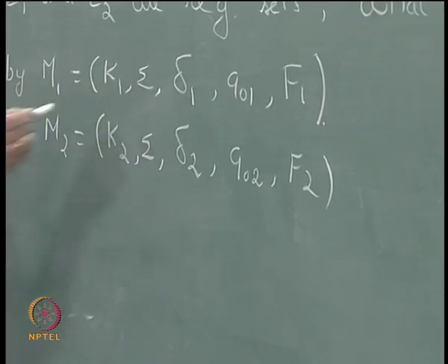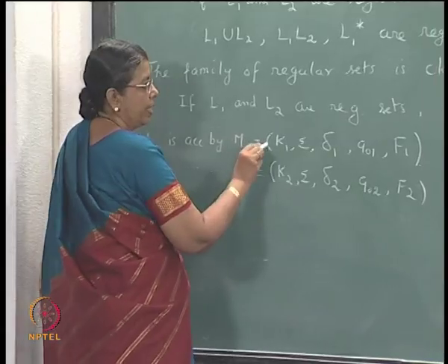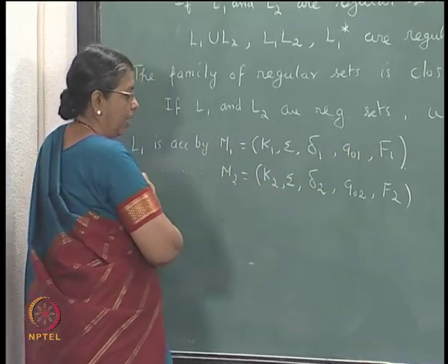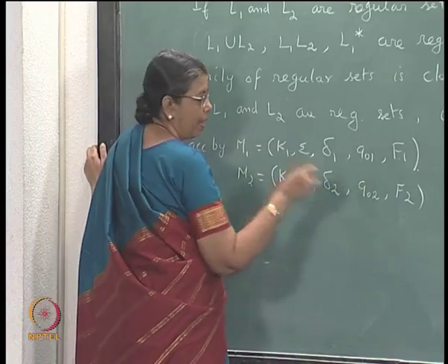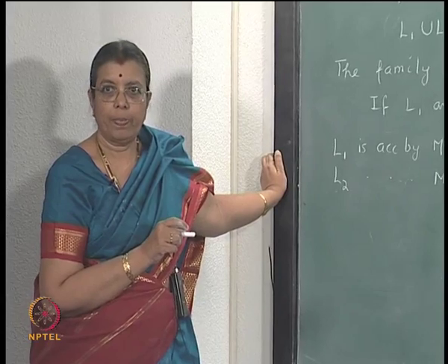Sigma I am using the same. So, L1 is accepted by a finite state automaton like this, L2 is accepted by a finite state automaton. Without loss of generality, you can take them to be DFSA.